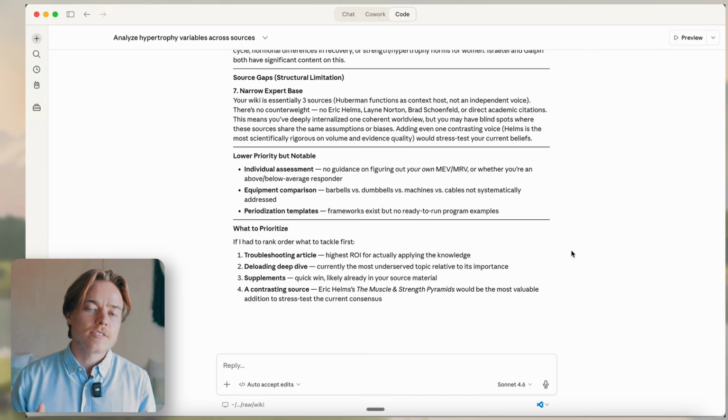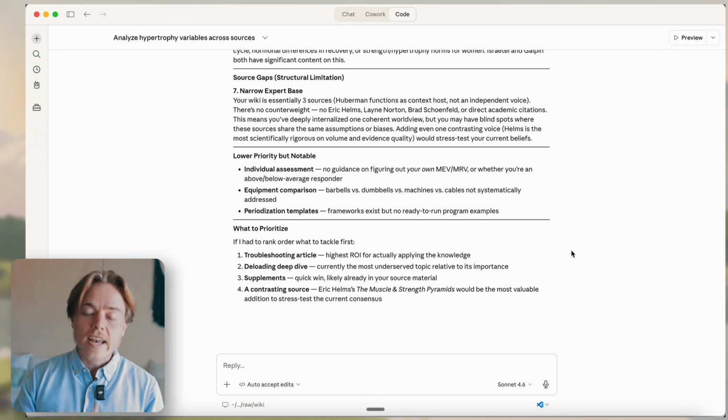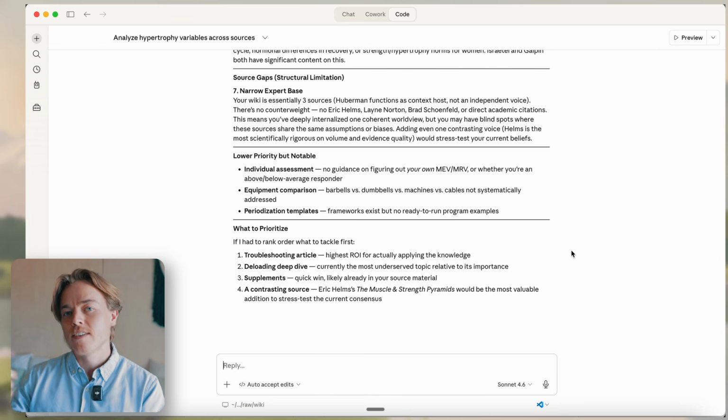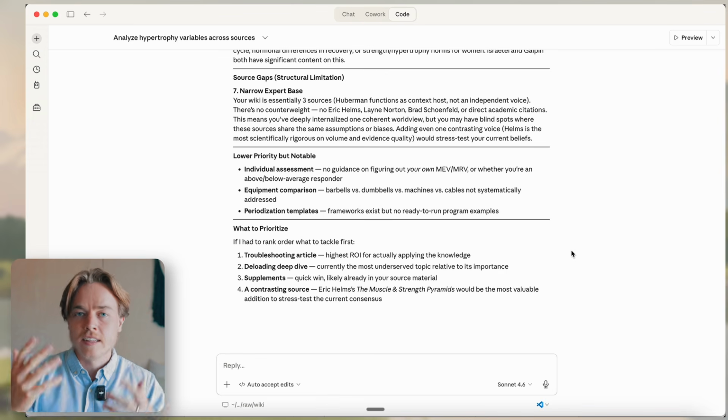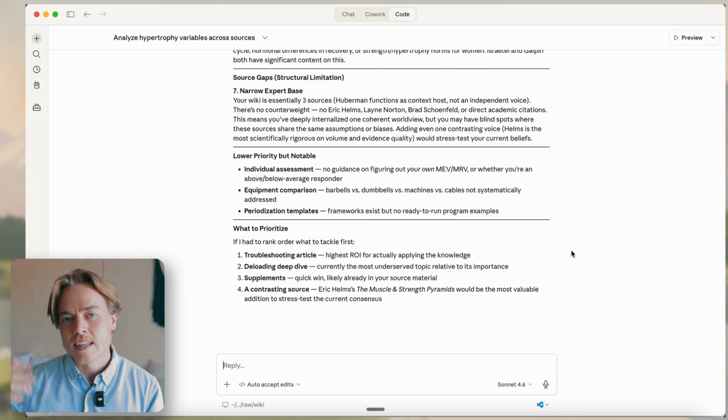One cool use case here is Lex Fridman has said that he's taken this and then fed it into voice mode so that when he goes on long runs, he can chat with his wiki about key information. He can even try explaining something. This is like the Feynman technique, if you've ever heard of that, and see what the wiki says he's missing. Where is he not understanding something in his explanations?